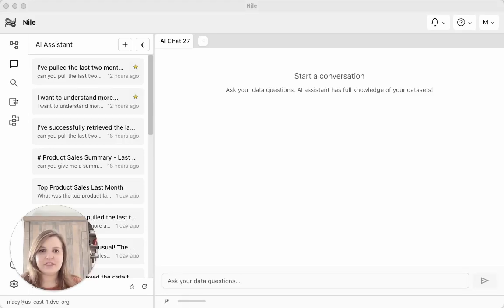Nile's a co-pilot for data teams that lets AI safely operate data workflows end to end. It turns ad hoc analysis and cleanup into production-ready data with built-in versioning and rollback. Let me walk you through an end-to-end workflow.